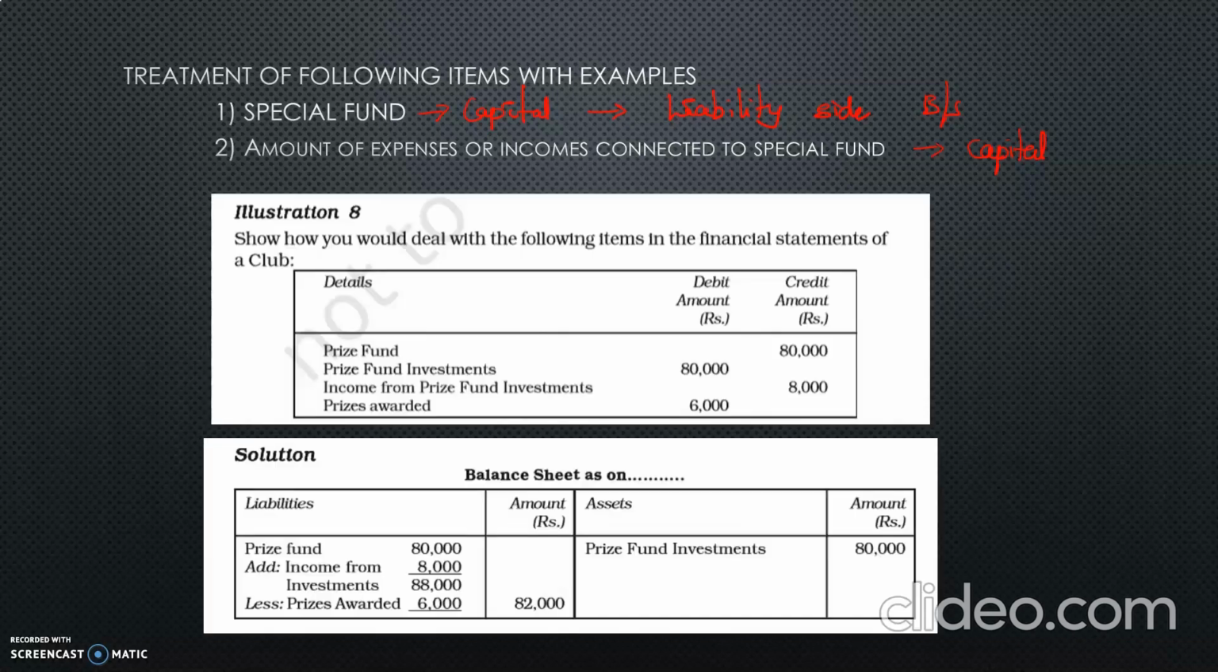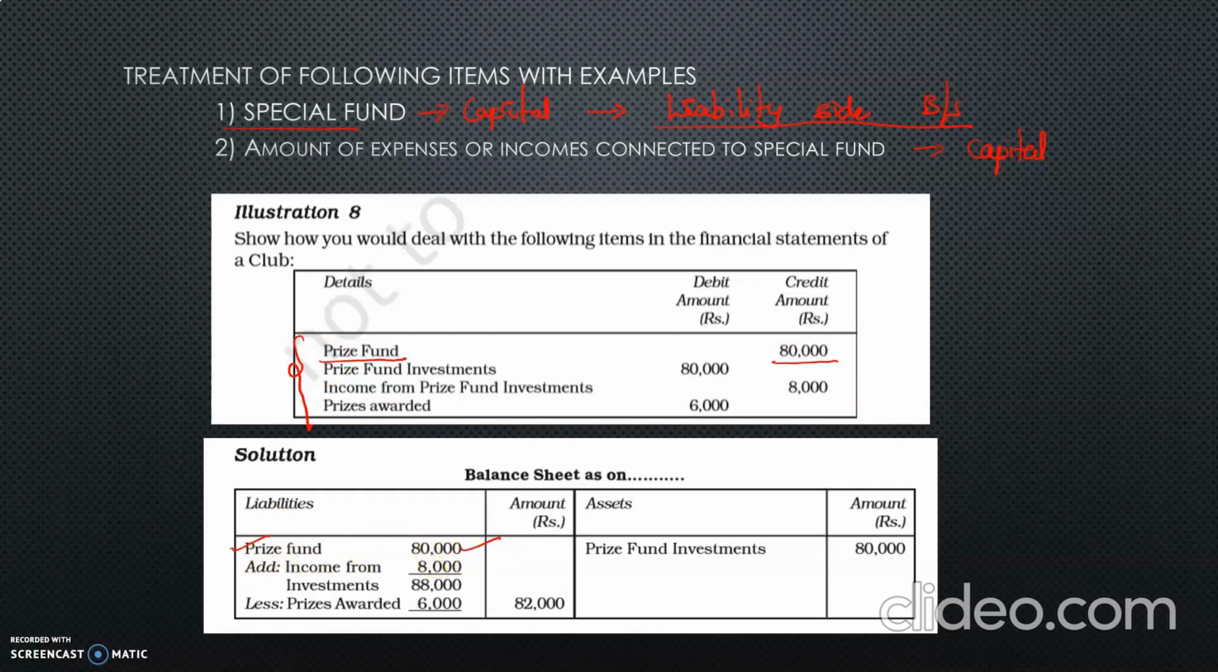How would you deal with the following items in the financial statements of a club? We have 4 items: prize fund, prize fund investment, income from prize fund investment, and prizes awarded. As I told earlier, special fund will be entered on the liability side of the balance sheet. In this example, we have the special fund, that is prize fund 80,000. On the liability side, we start with the prize fund 80,000.